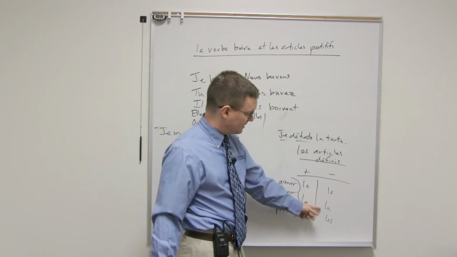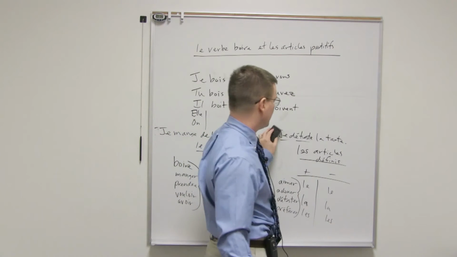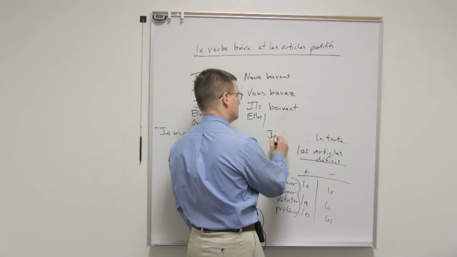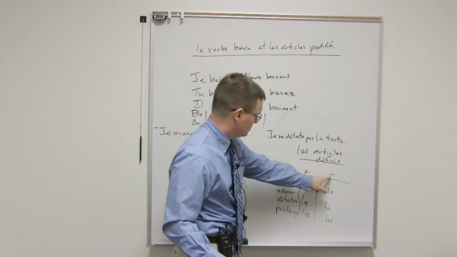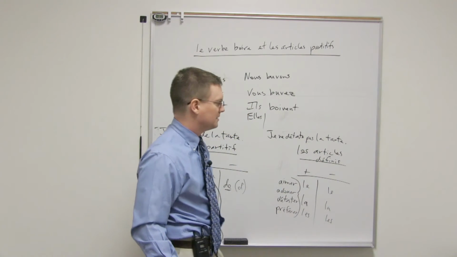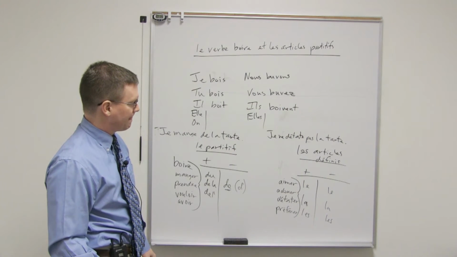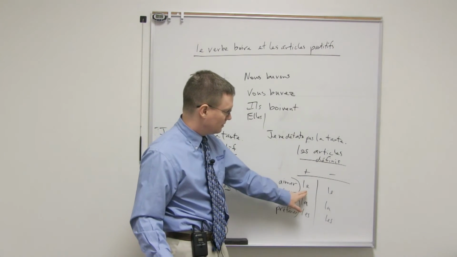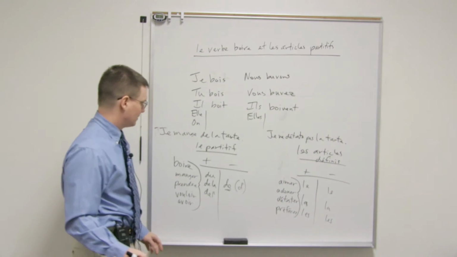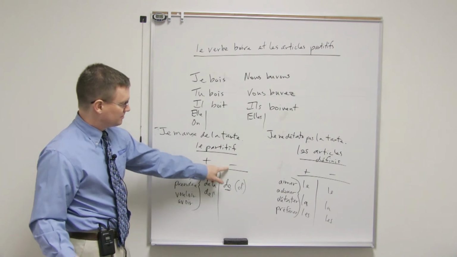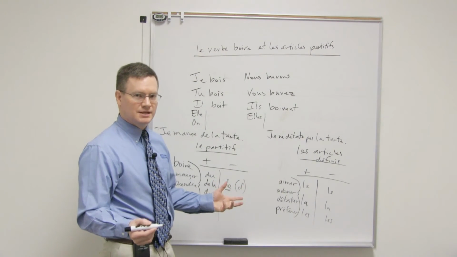So notice if it's a negative, you don't change it. There's no actually special form like de. It just stays le, la, or les. So let's say I don't hate pie. It would be je ne déteste pas la tarte. Notice the la doesn't actually change when it's negated. So, same thing with préférer. Je préfère le chocolat. Je ne préfère pas le chocolat. Je mange du chocolat. Je ne mange pas de chocolat. Okay? So it depends on the verb you're using generally.